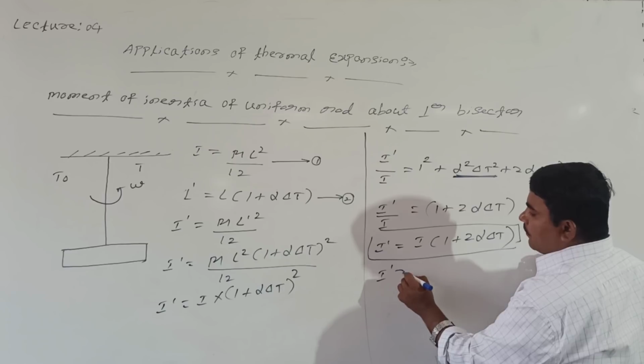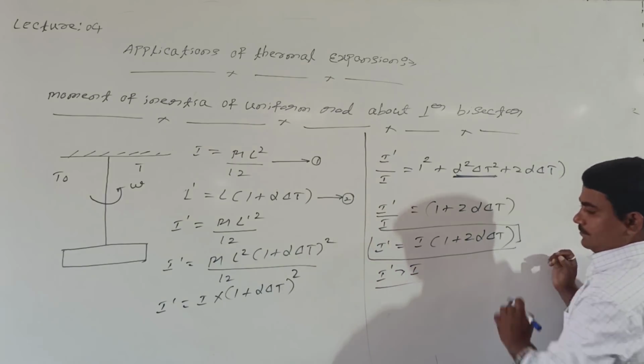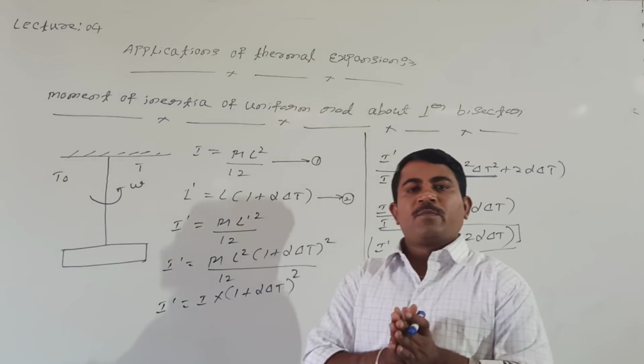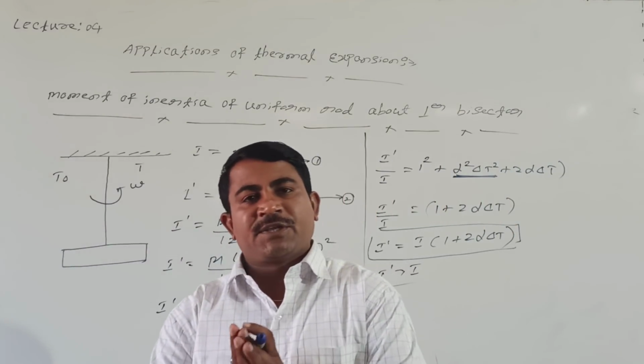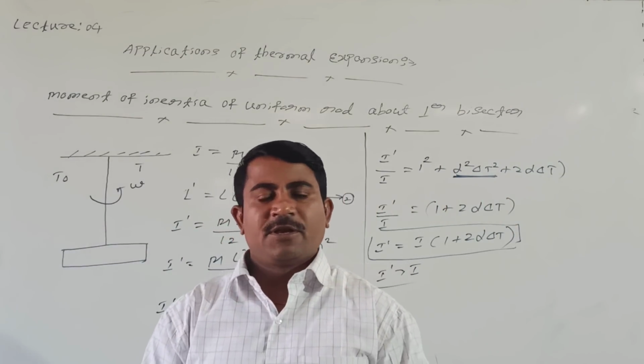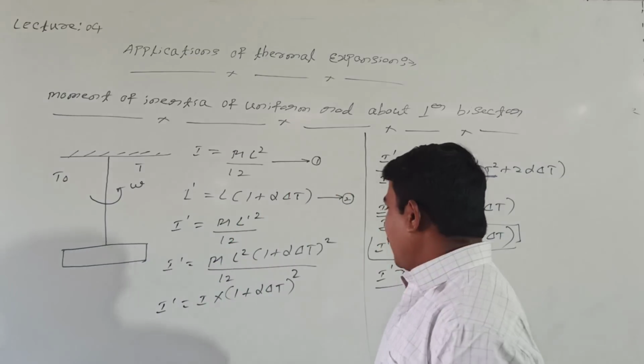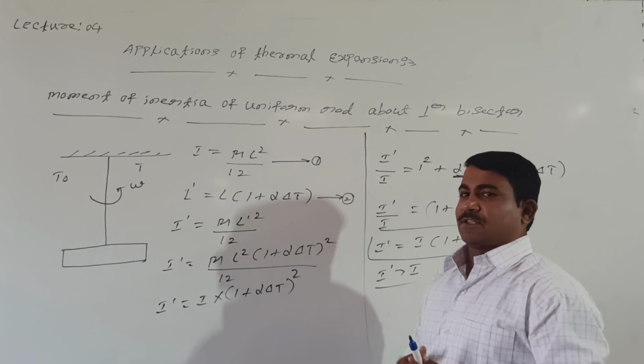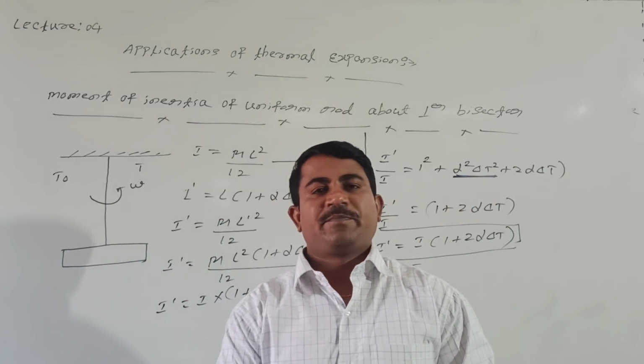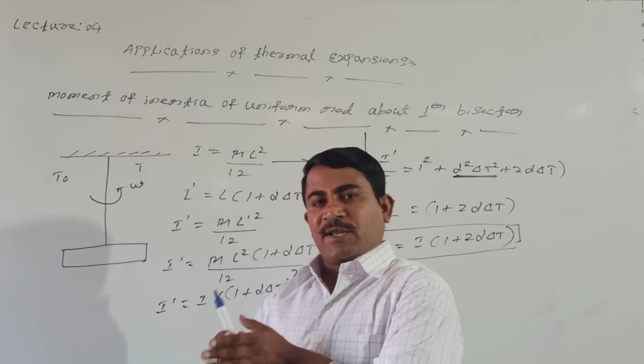I dash is always greater than I. I mean the moment of inertia of the rod increases with increase in temperature. When you increase the temperature, what happens to the moment of inertia? It increases. Right.